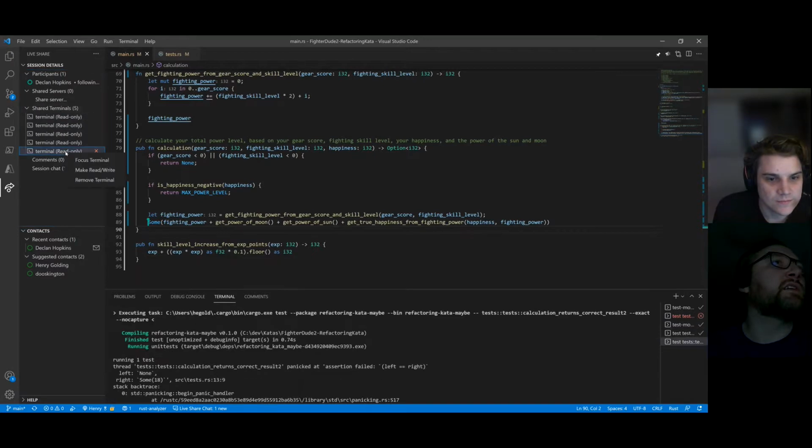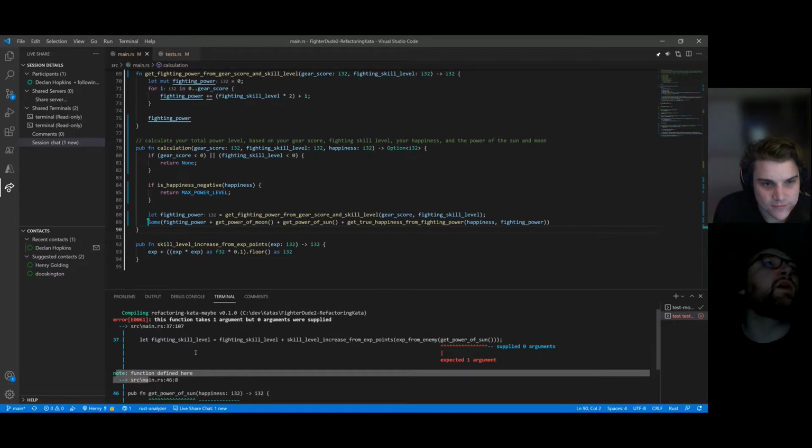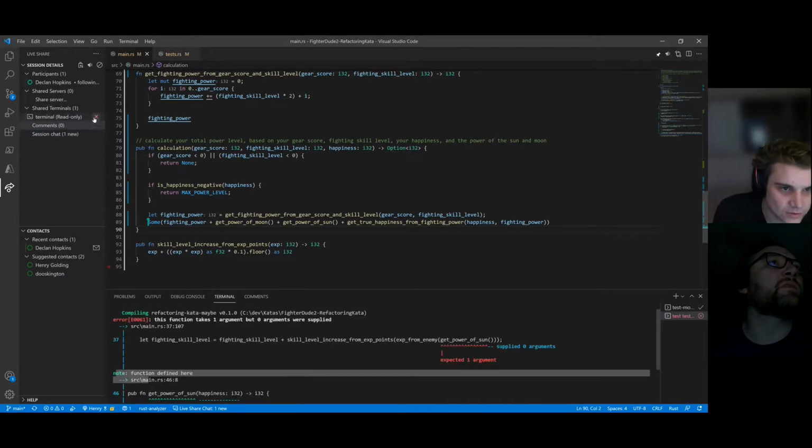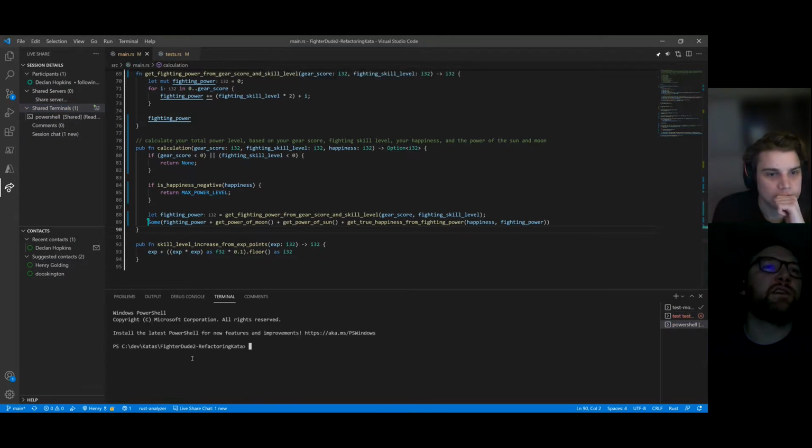I don't know if you can type in that one because it's a test terminal. Oh, right. Okay, let's get rid of that. So I think if you just do a PowerShell terminal on the left side. So I just did an add shared terminal read write. Oh, hey, look at that! So, cool. Yeah.